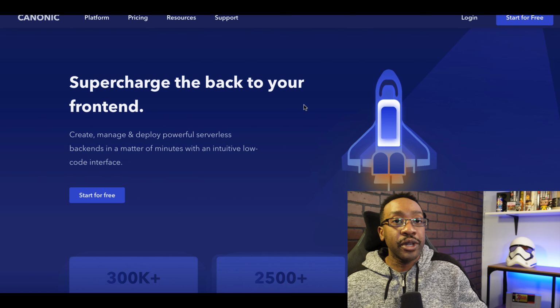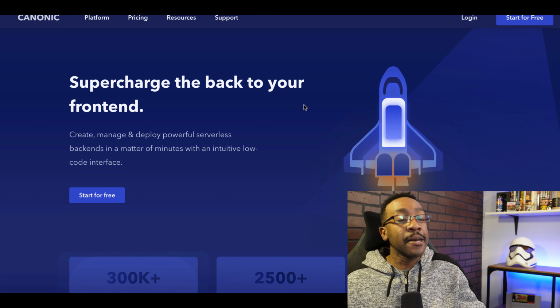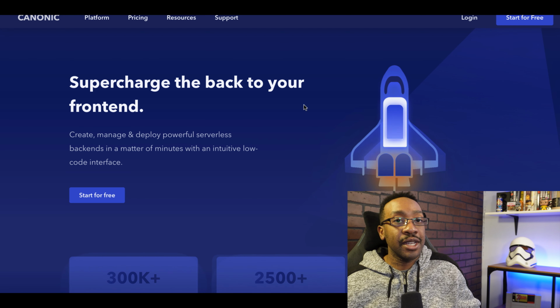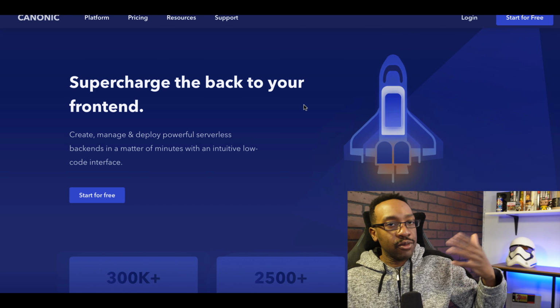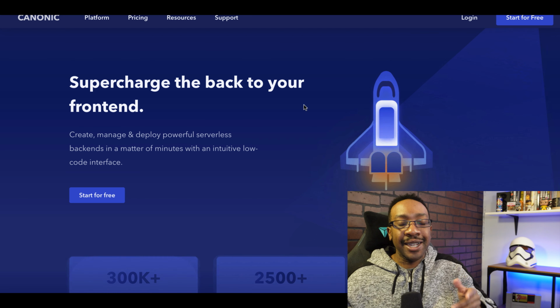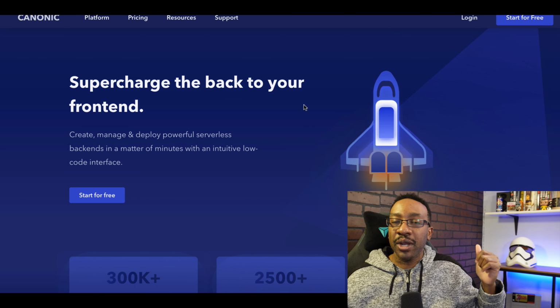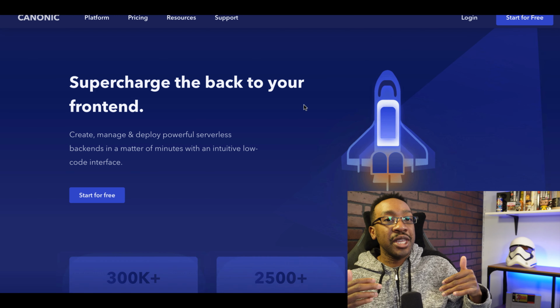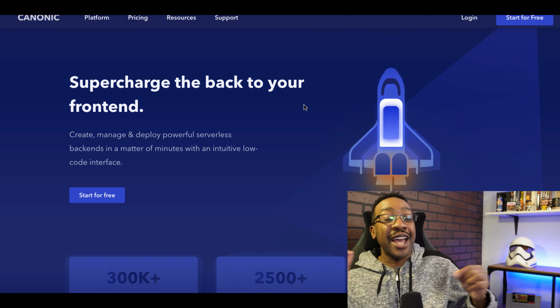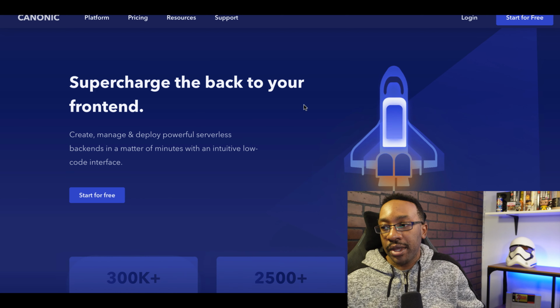Next up, I would look at Canonic. Now, this is a platform where you can create a very extensive backend. But say, for instance, you're trying to sell a database or access to a database, you can be creating this with Canonic. And then you can use a choice of whatever you'd like for your front end. Canonic, we highlighted them in 2021. I think they're going to have another big year this year. And we're always looking for the CaaS system, knowledge as a service. You can be doing this with Canonic.